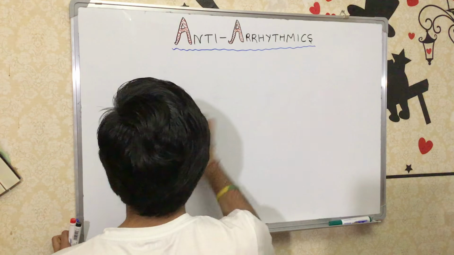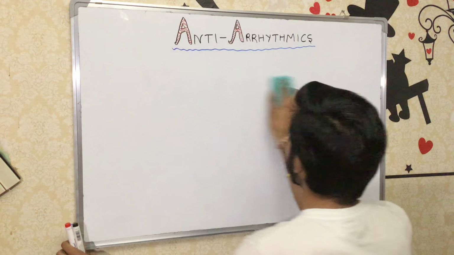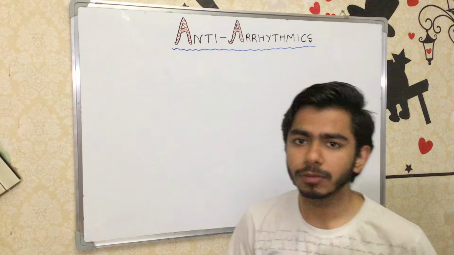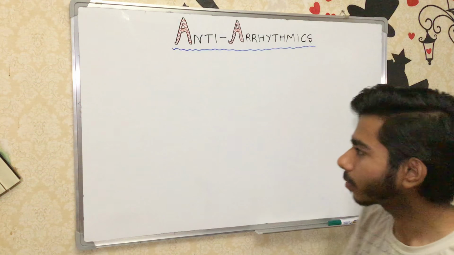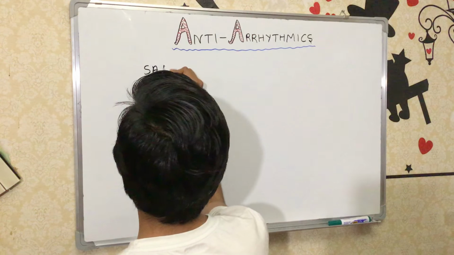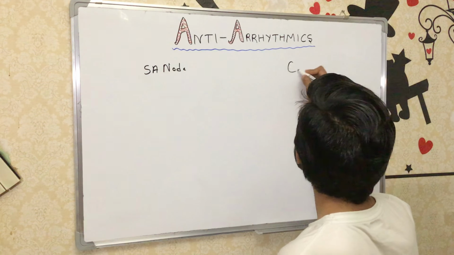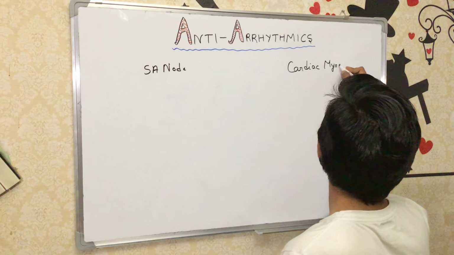So the SA node, as I've already told you, is also called the pacemaker of our heart, because it is responsible for initiating the electrical impulses in our heart, right? So for example, here is the SA node, and here we have the ventricular muscle fiber, or you can say the cardiac myocytes, okay?